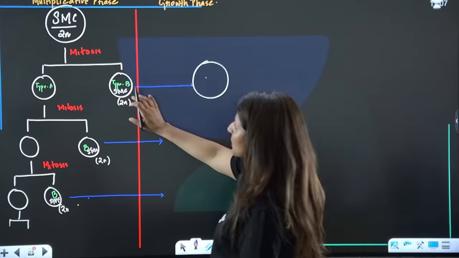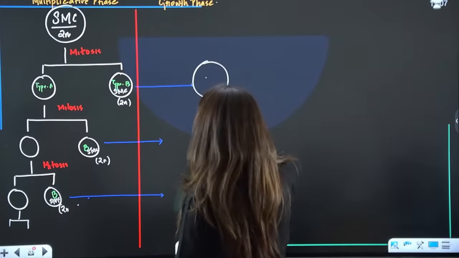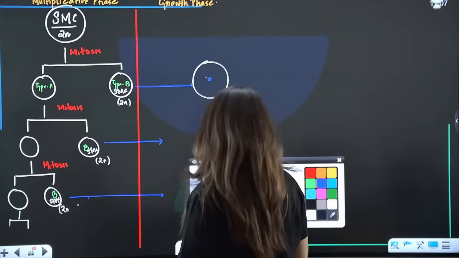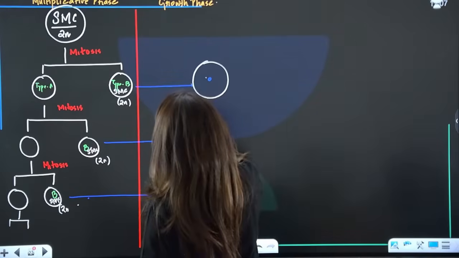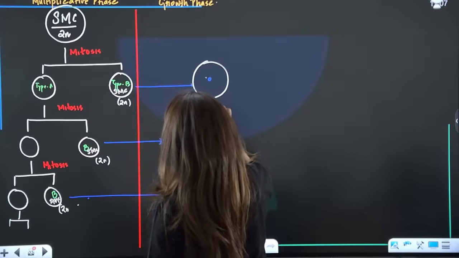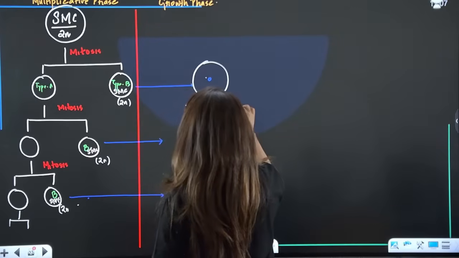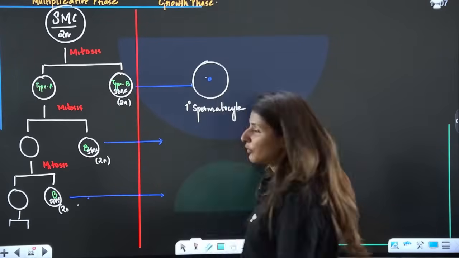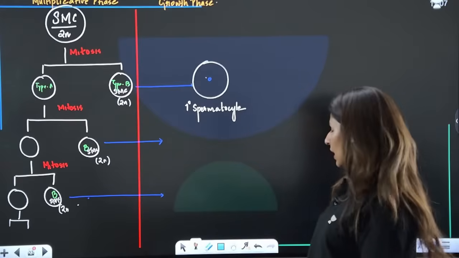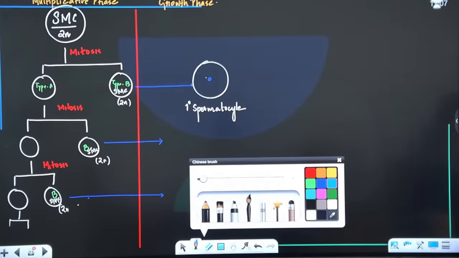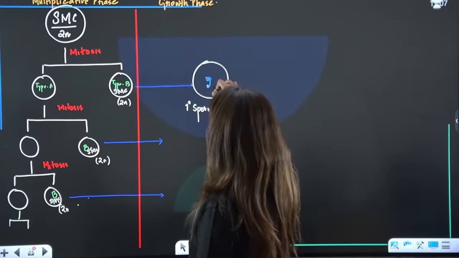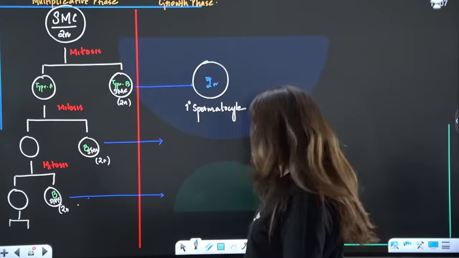So let's say the sperm mother cell enters the growth phase and grows bigger in size. That is when we call it, instead of spermatogonia, primary spermatocyte. Can anyone tell me in the chat what will be the ploidy of a primary spermatocyte after it has grown bigger? 2n, yes. This is also going to be 2n because it has only grown in size, right?